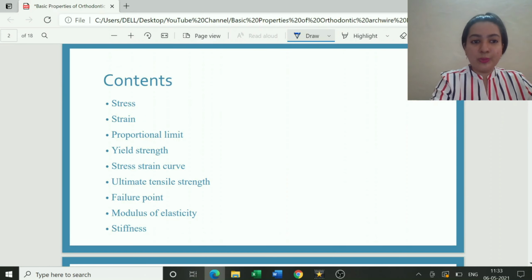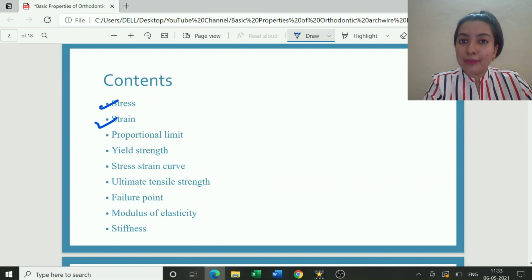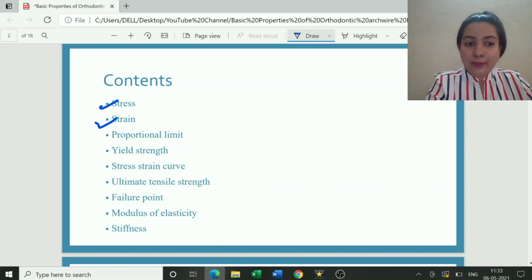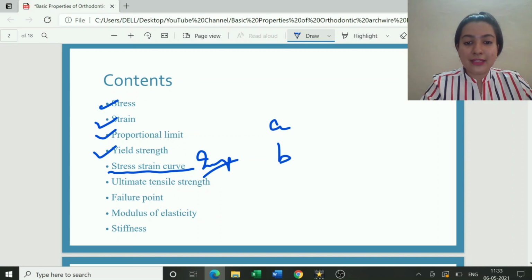Okay, so you people know what is stress, force per unit area; strain, change in dimension upon original dimension; proportional limit, till which stress is directly proportional to strain and it is a linear region. Beyond the proportional limit is your yield strength, which is the ultimate strength. Stress strain curve, we covered each and everything in depth, and this is very important. So you should know that A is my proportional limit, B is my elastic limit, C is the yield strength, because this can always be asked.